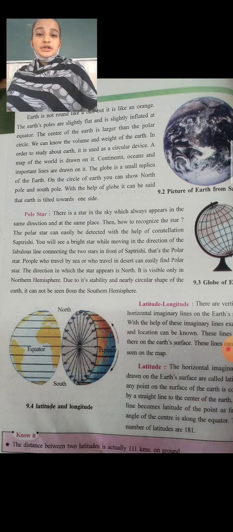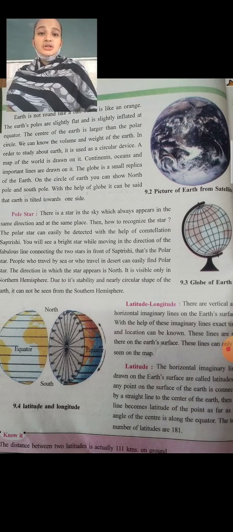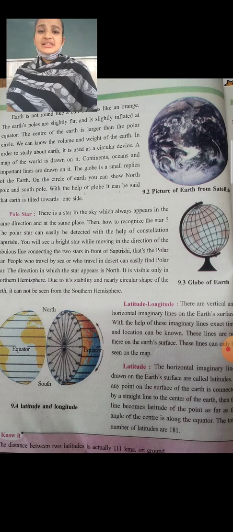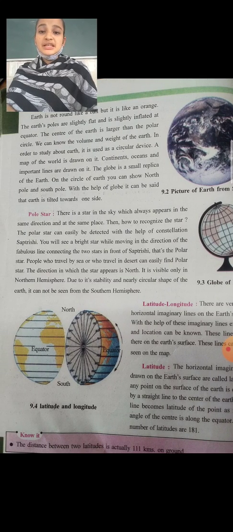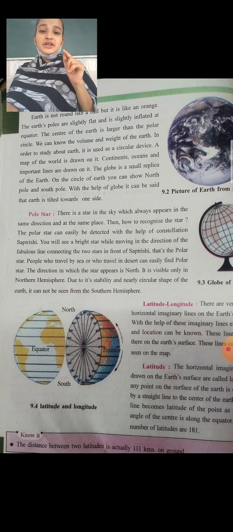See here 9.2, the picture of the earth from the satellite. How does it look? It looks spherical and it looks darkish in color. Have you seen? So up to now, polar star, pole star. There is a star in the sky which always appears in the same direction and in the same place. So this is the definition of the pole star.